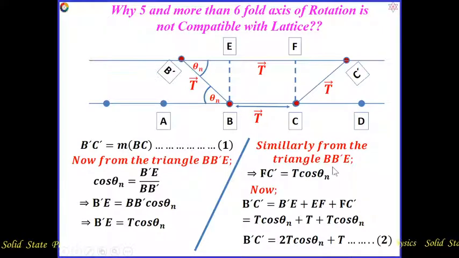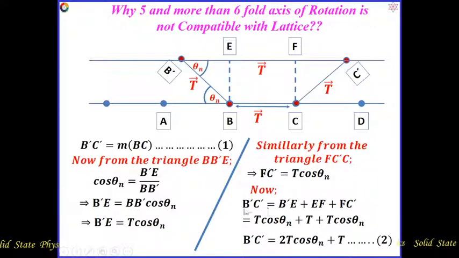Similarly, from the triangle FC dash C, here you have to correct, it is not B dash E, it is FC dash. We can find FC dash will be equal to T cos theta n.